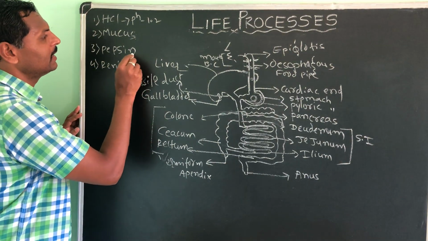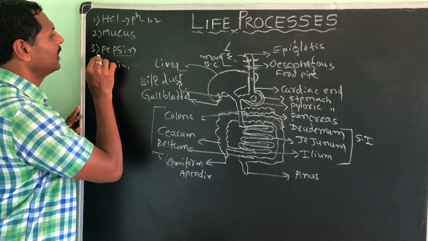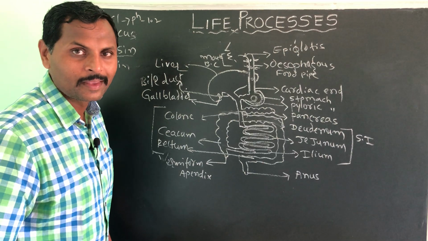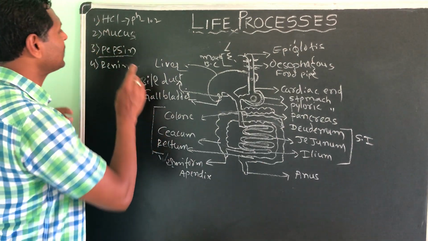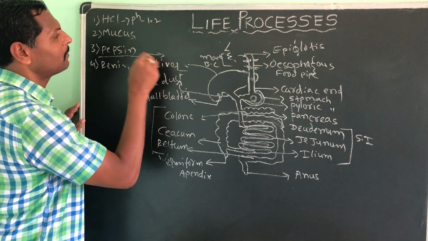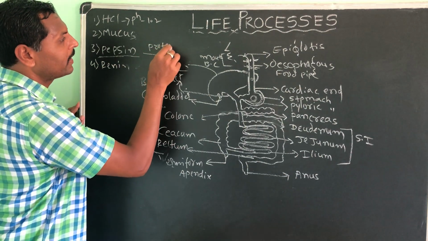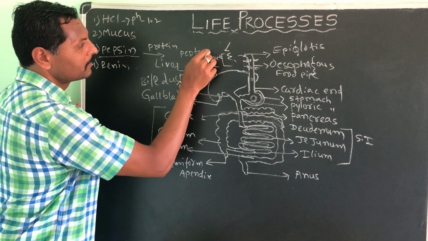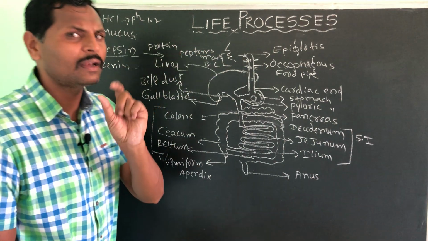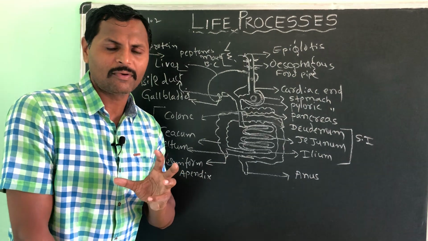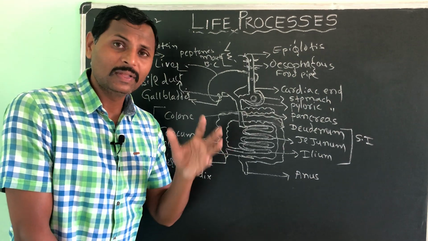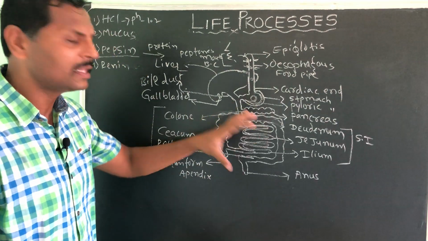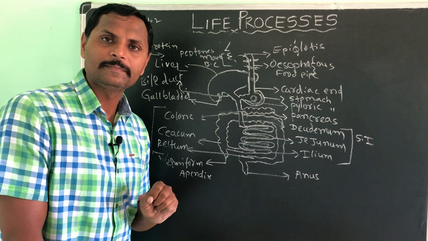Pepsin's work is, see the name, pep means it will act on the protein. So pepsin converts the protein into peptones, a little bit simpler form, not very simple. I will tell you the end product of a very simple form of protein; we will see it in the digestive system itself.